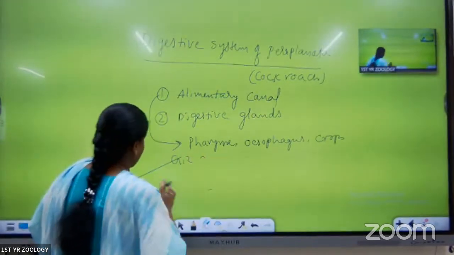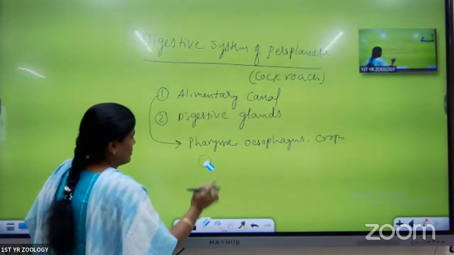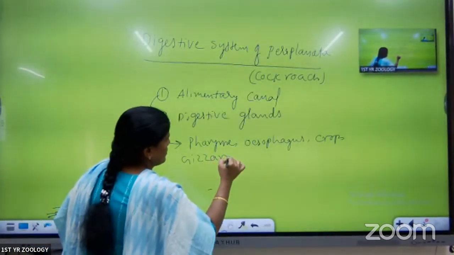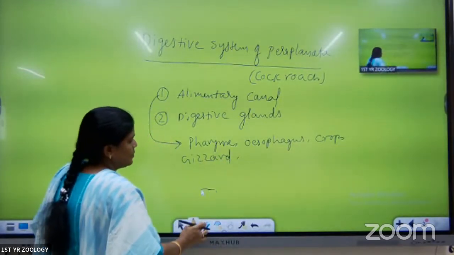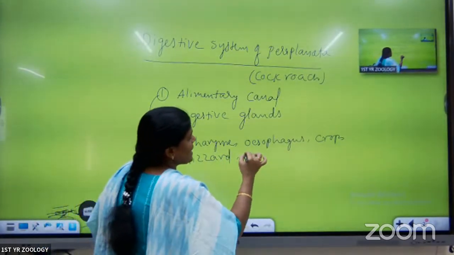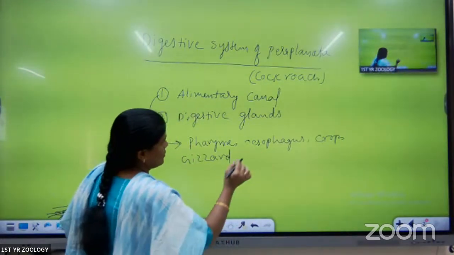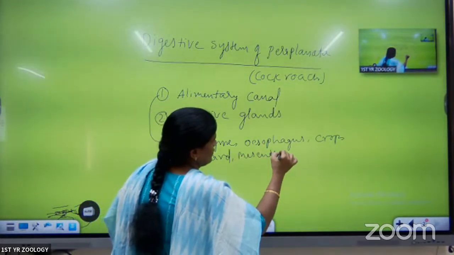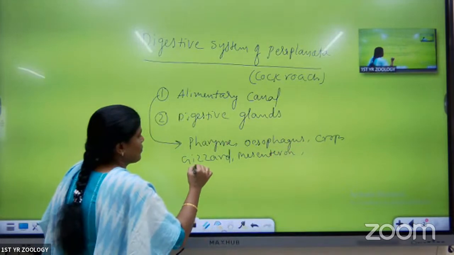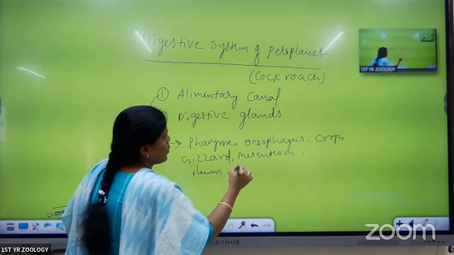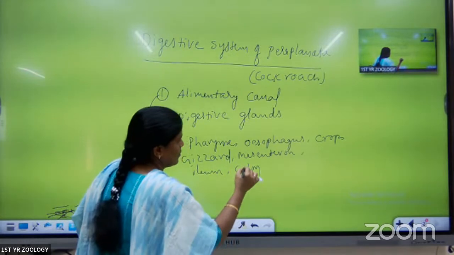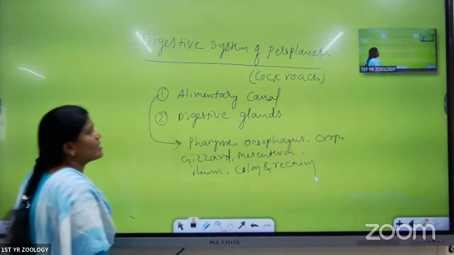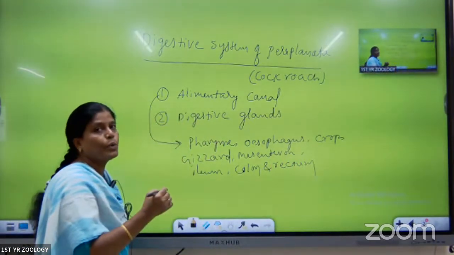Next, the mesenteron, ileum, colon, and rectum. For our convenience, we divide the alimentary canal into three parts.